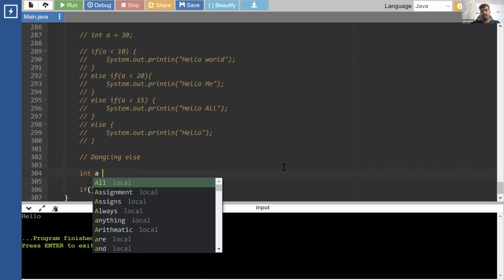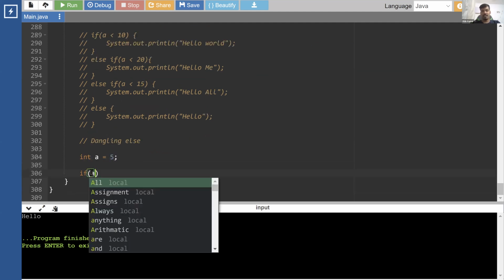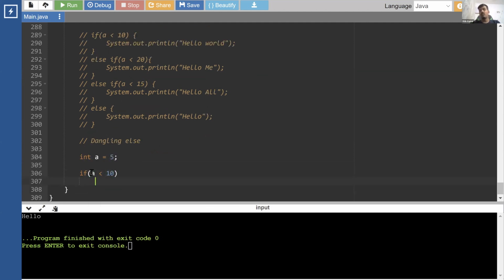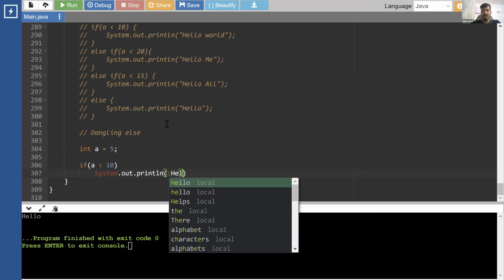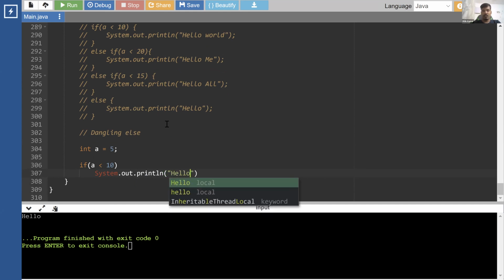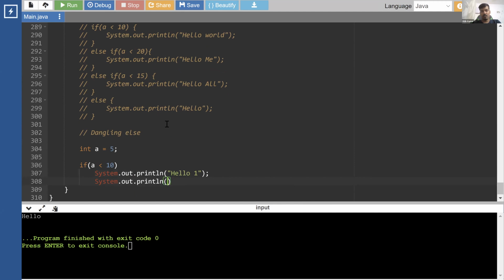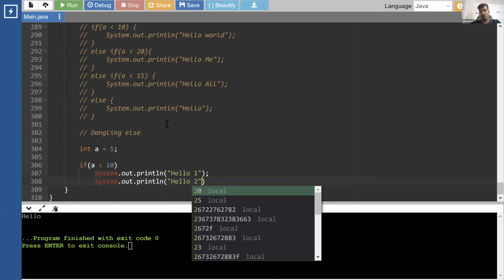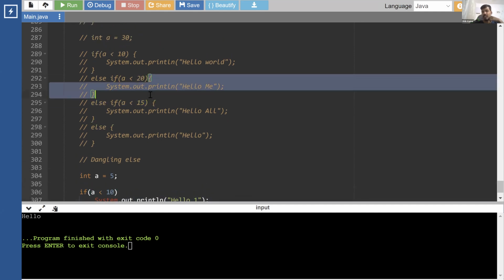For example, let's say we write a equals 5, and then a condition: a is less than 10, and we are not bound to write the curly brackets. So what is going to happen if I don't write them? If I write System.out.println hello 1, and then one more System.out.println hello 2. Earlier, when both of them were inside curly brackets, they would only run if the condition is true. If it is false, nothing inside the curly brackets runs.